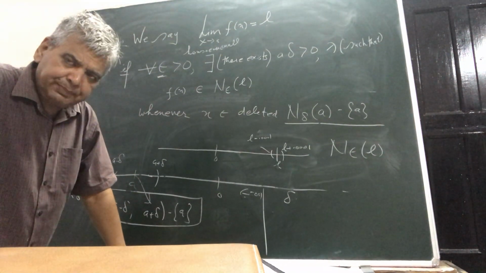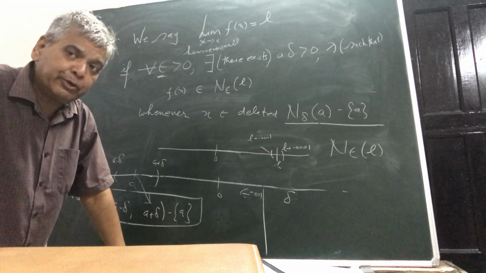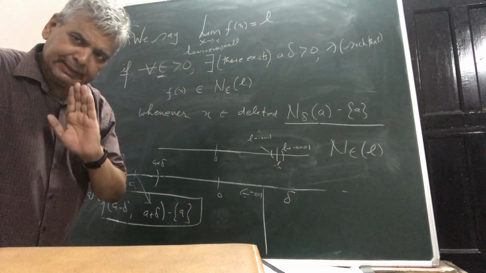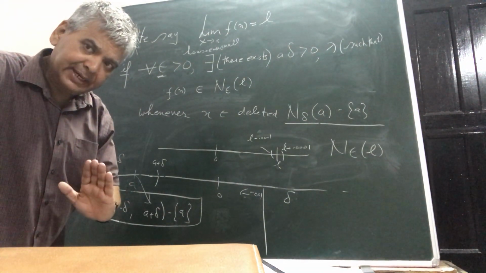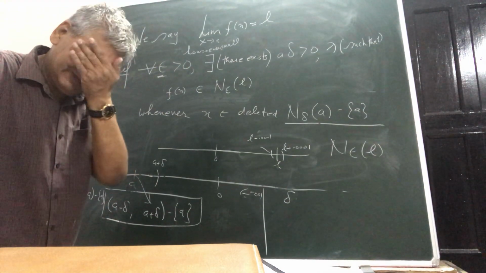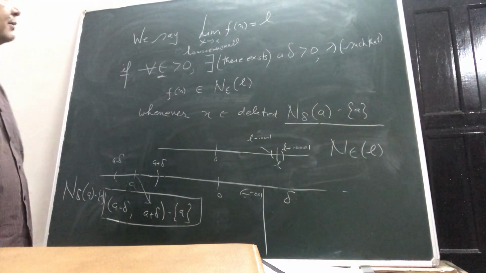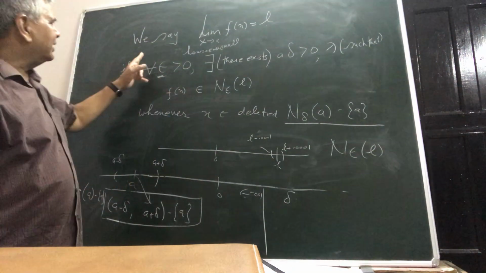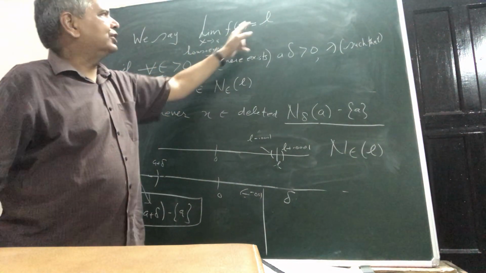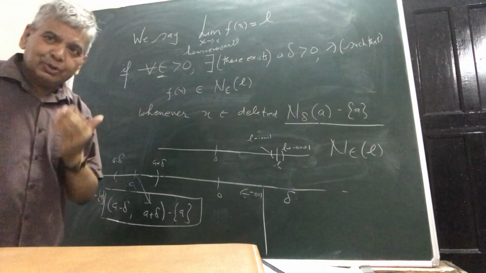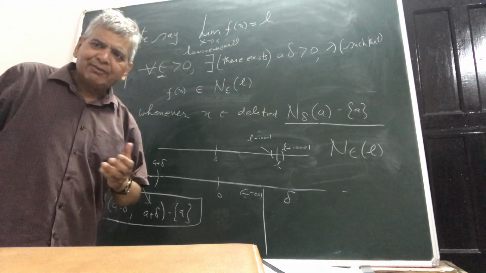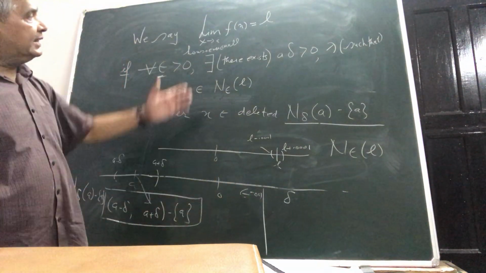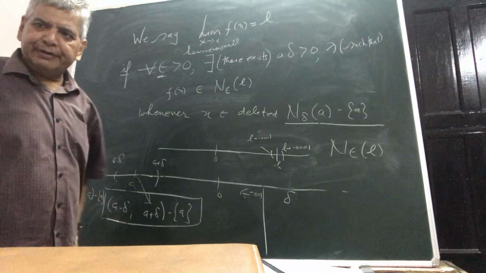See, at first, I would once again like to remind you that you may not be able to get it. But then see, simple idea, this idea you have to remember. Practically what it essentially wants to say is what you used to say, that when we are coming closer to A, then the functional value should come towards L. So that was layman language. That was layman language. With all mathematical rigorousness, this is the correct mathematical definition.